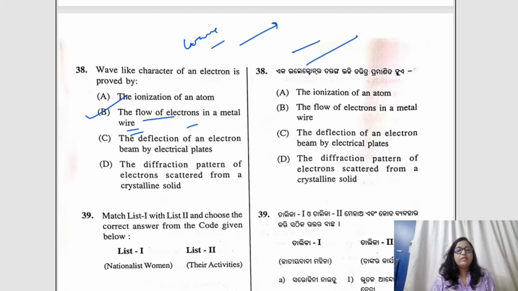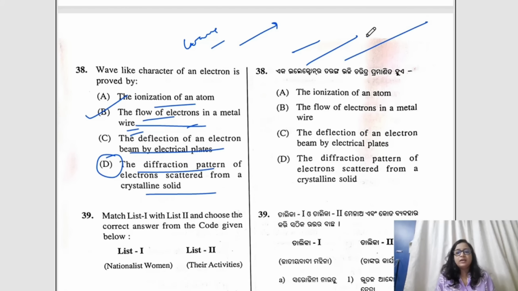Question number 38. The wave-like character of an electron is proved by which of the following? The ionization of an atom, the flow of electrons in a metal, the deflection of a particle beam by electrical plates, and the diffraction pattern of electrons scattered from a crystalline solid. The correct answer would be D, because we all know the dual nature of matter, okay, wave as well as particle. The diffraction pattern reflects the wave-like character of an electron, so the answer would be D.